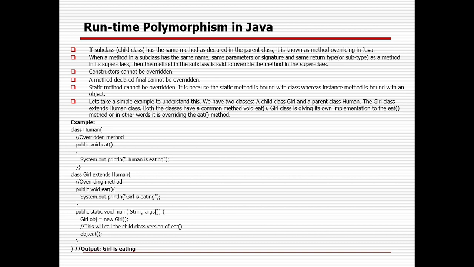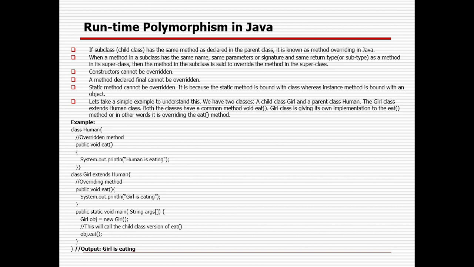Suppose you have a newborn baby, a 2 year old baby. He or she will not eat normal chicken, fish, rice, all this stuff, right? But he or she will have baby food. That is a simple example. The child is also eating, and you are also eating.